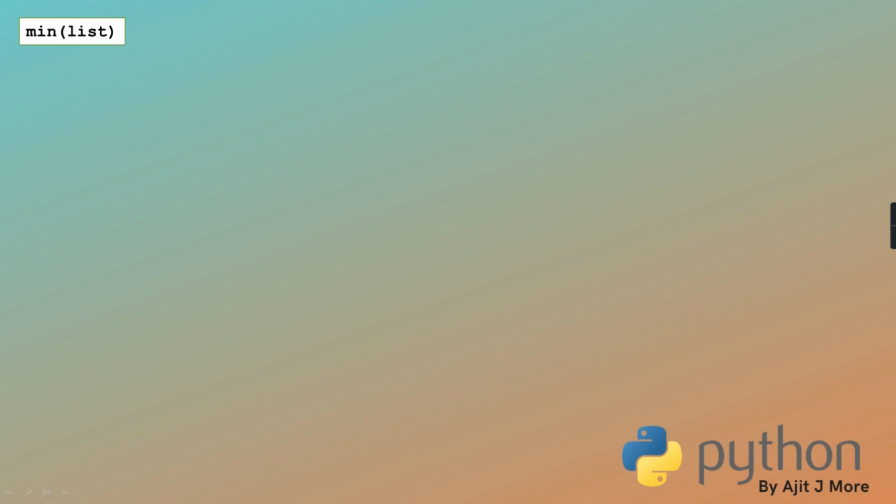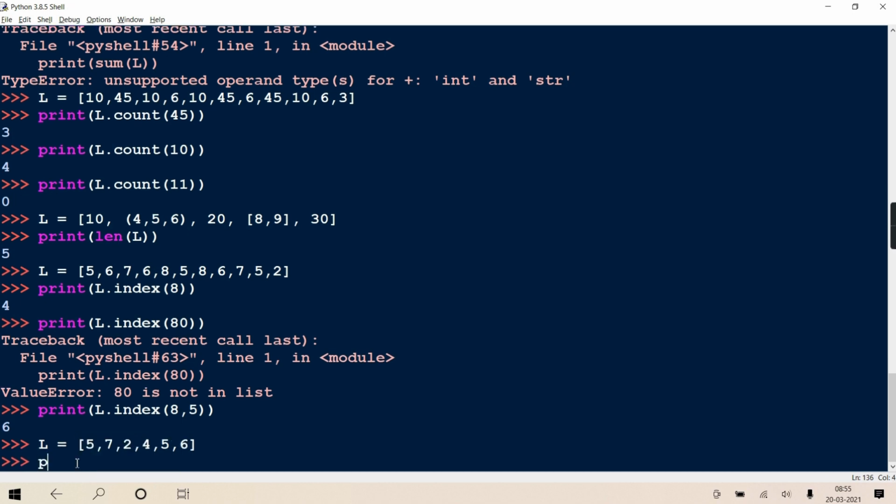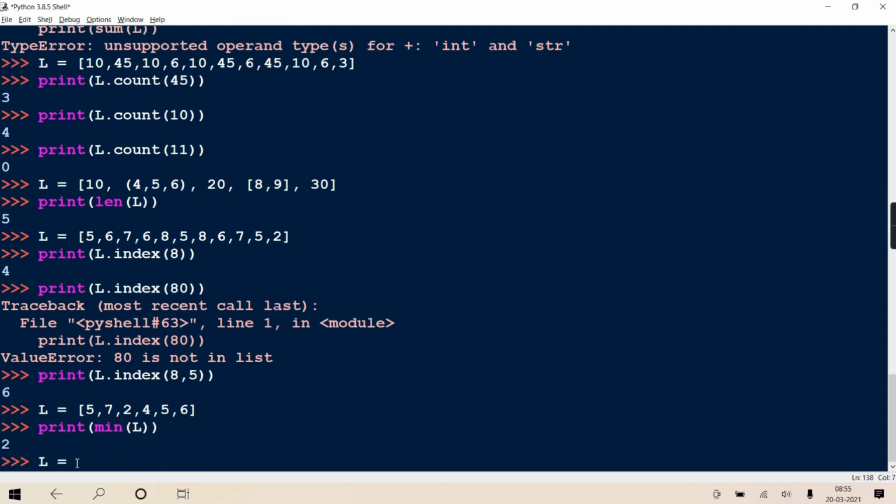Then we have another function called min, which will return you the minimum element in your list. Okay, so if it's a numeric list, it will return the minimum value. If it's an alphabetic list, it will return the element with least value alphabetically. Whoever comes first in the alphabetic order, that it will return. Okay, see, L equal to, will take some numbers list, and if I write print min of L, it will return the minimum value from your list.